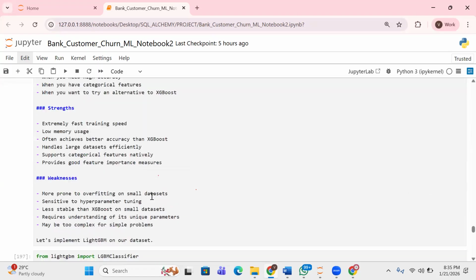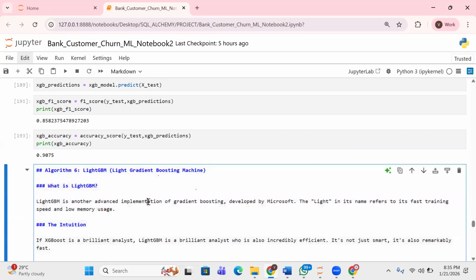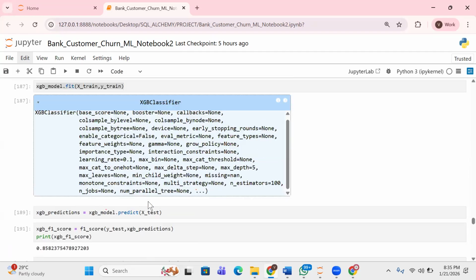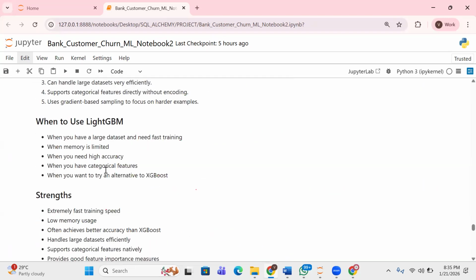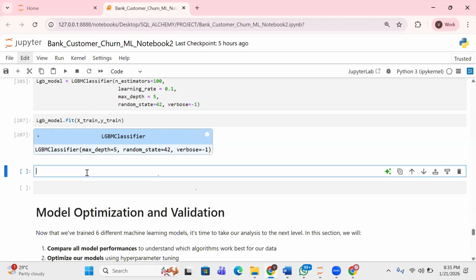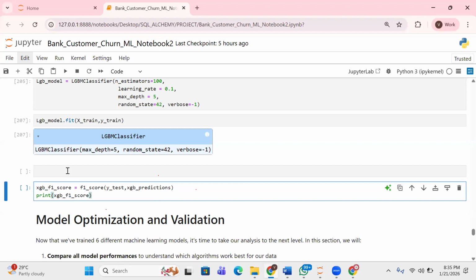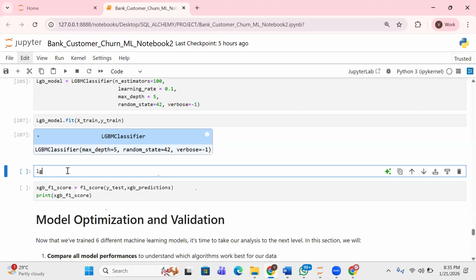What else? It's still the same, which is why I don't want to start writing. I can just paste this here. Now we just write LGB predictions.